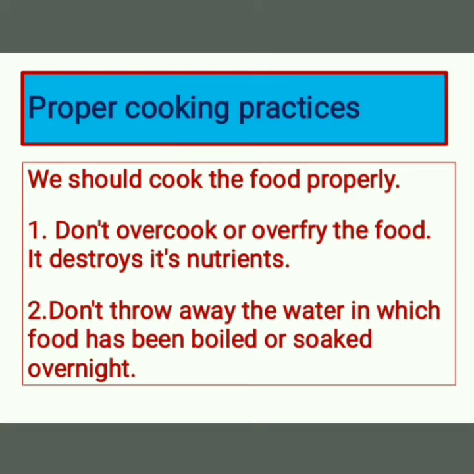raw vegetables, cucumber, carrots, radish, tomatoes, lemons, these are eaten raw. They are eaten raw because they contain vitamin C, and vitamin C is destroyed by high temperature. When you cook them, it destroys the vitamin C present in the food.